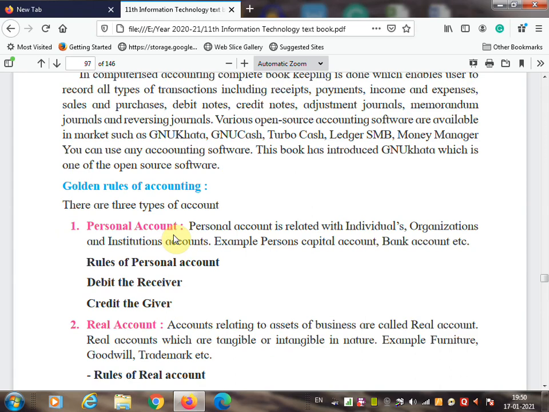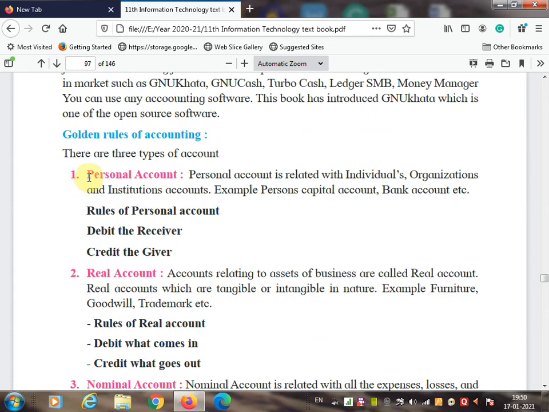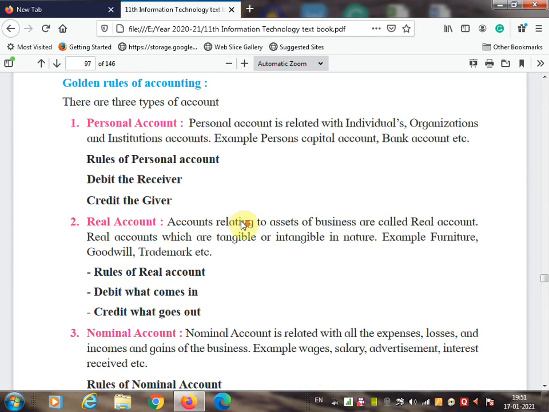My dear students, you know the golden rules of accounting. There are three types of accounts. The first account is the personal account. Personal account is related to the accounts of individuals, organizations and institutions. For example, personal capital account, bank account, etc. The rule of personal account is debit the receiver and credit the giver. When you record a personal account transaction, the person who receives is called the debtor, and the person who gives is called the creditor. So that's why the rule of personal account is debit the receiver and credit the giver.